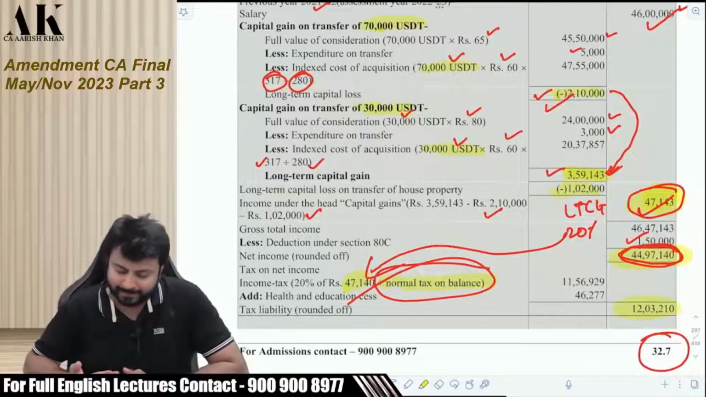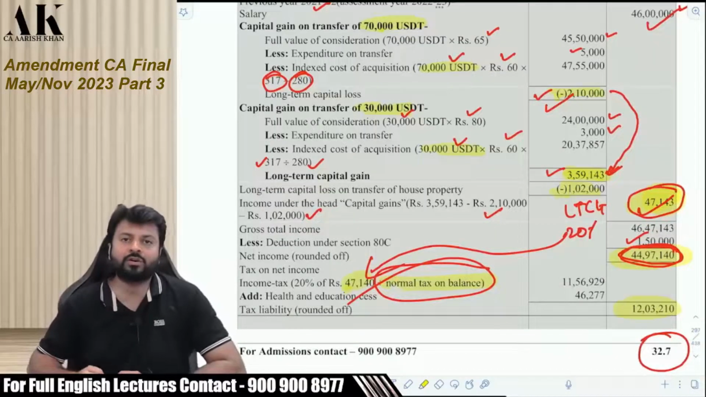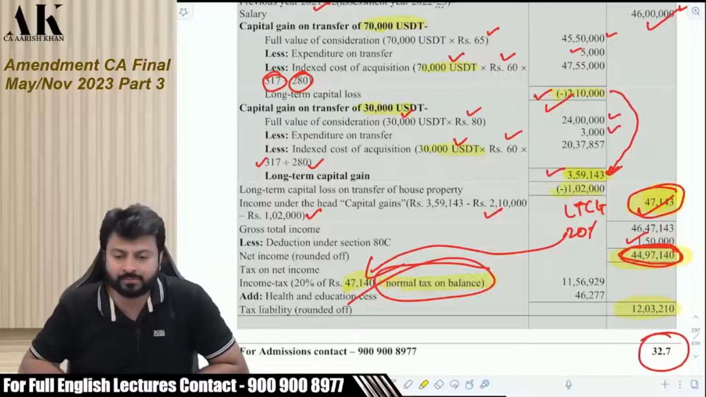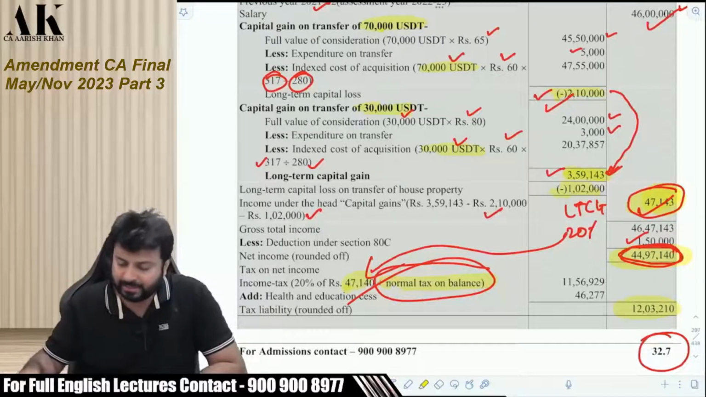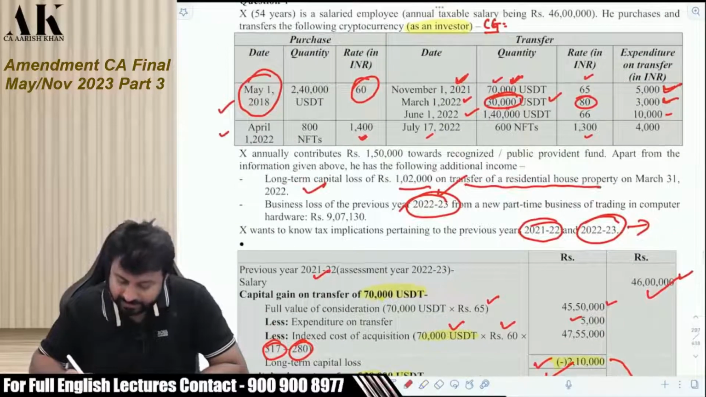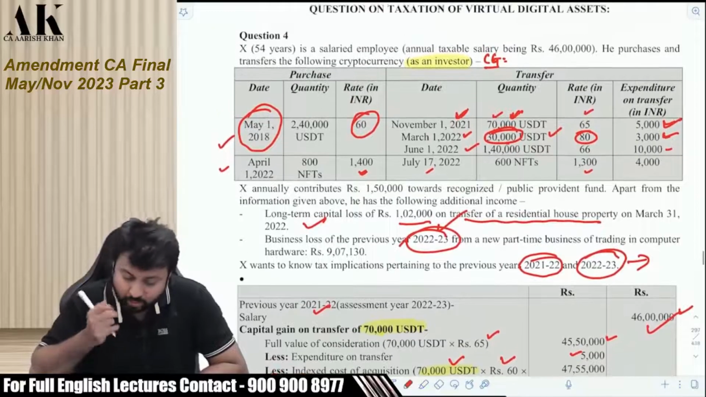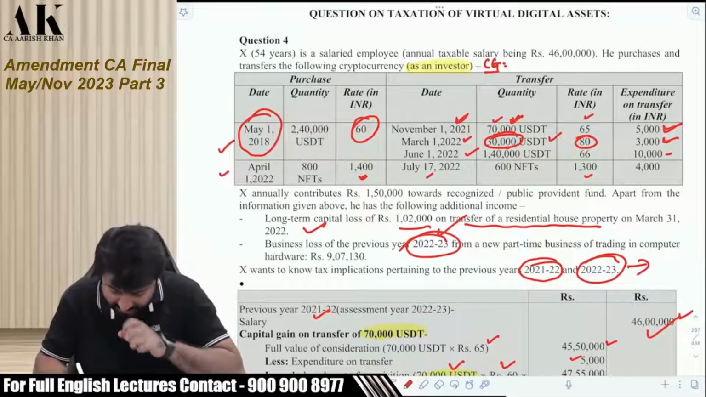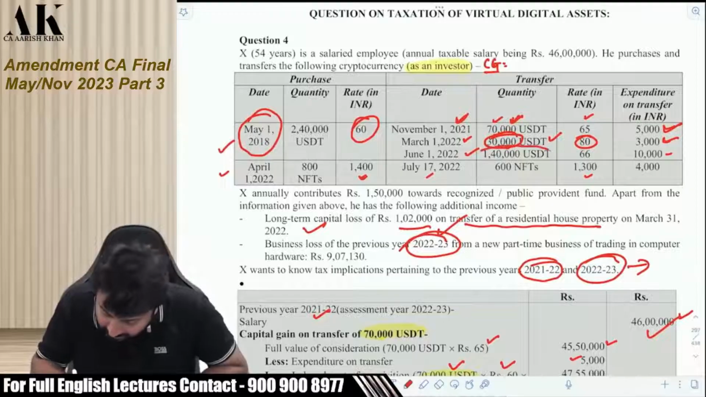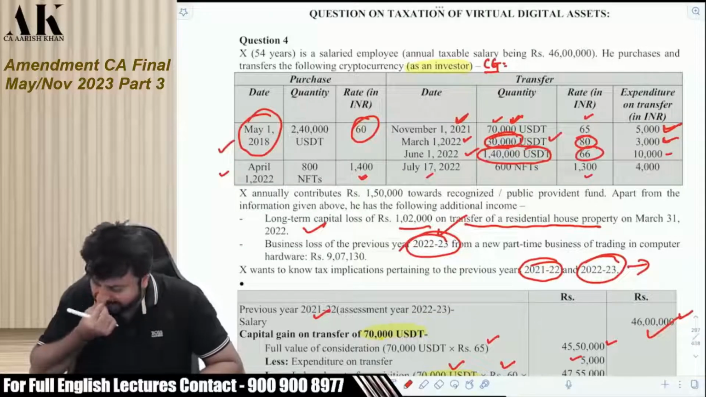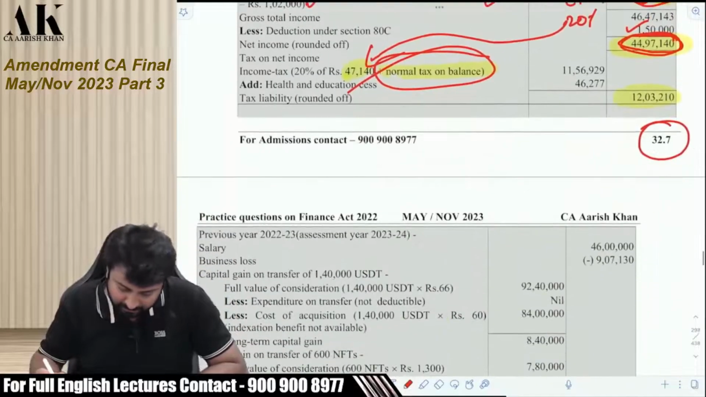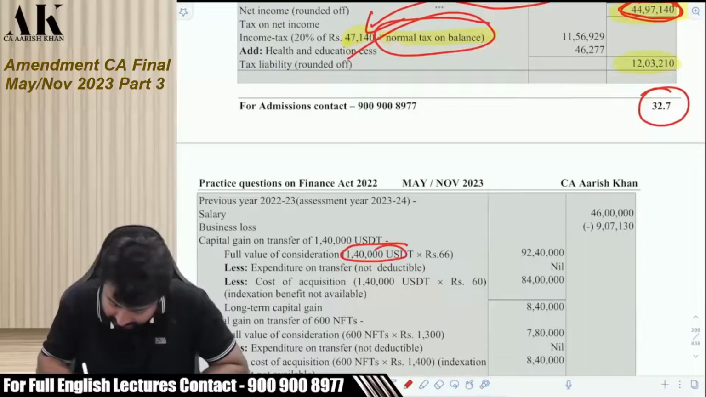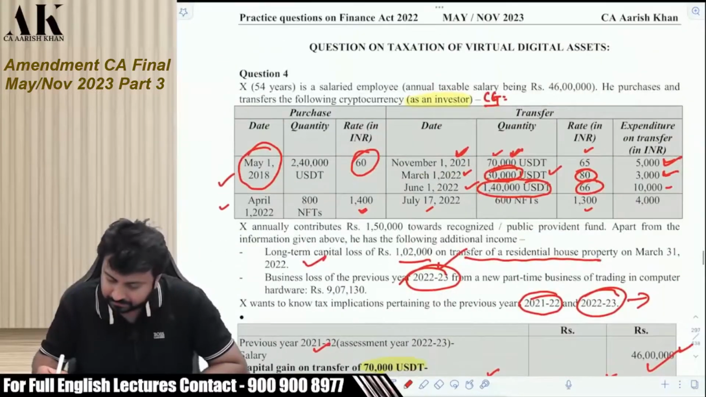Now, this is the year in which the cryptocurrency concept was not introduced by the government of India. Now, moving on to the next year, that is financial year 22-23. Now, what is happening in 22-23? First of all, I am selling this 1,40,000 USDT at how much? At 66. So let's see, first of all, 1,40,000 USDT at 66 will come to 92.40 lakh.